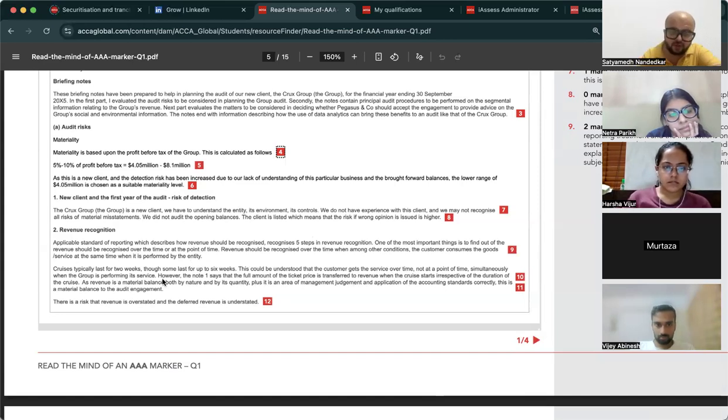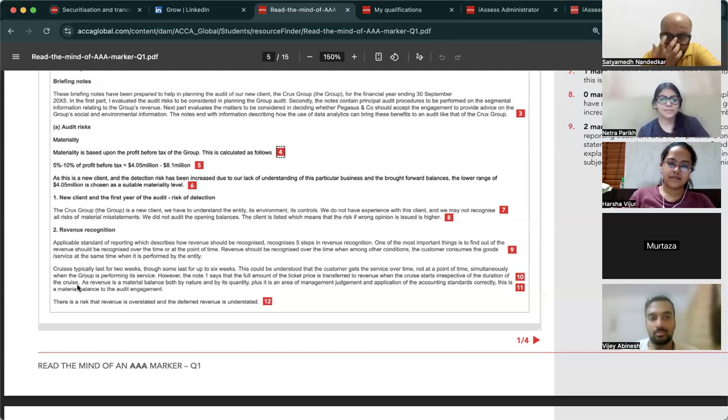Cruises typically last for 2 weeks, though some last for up to 6 weeks. Only people with nothing to do would go on a 6-week cruise. This could be understood that the customer gets the service over time, not at a point in time, simultaneously when the group is performing its service. Note 1 says that the full amount of ticket price is transferred to revenue when the cruise starts, irrespective of duration.